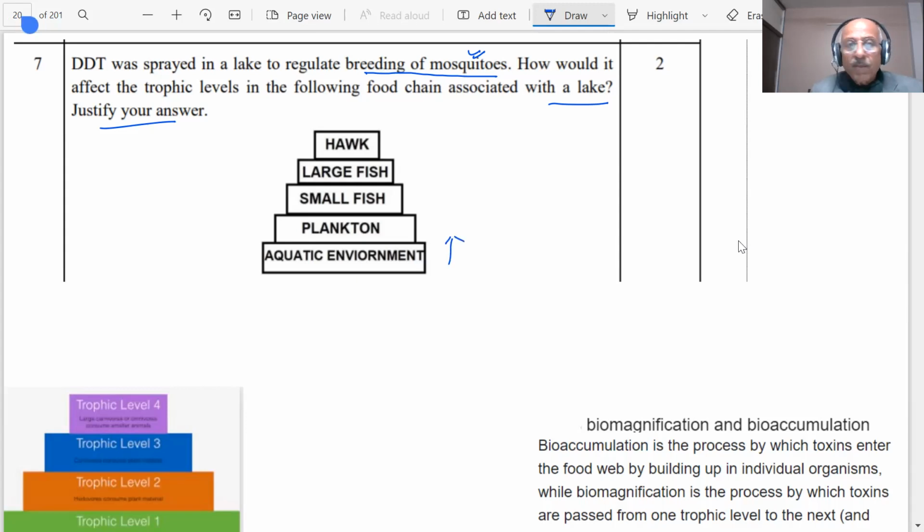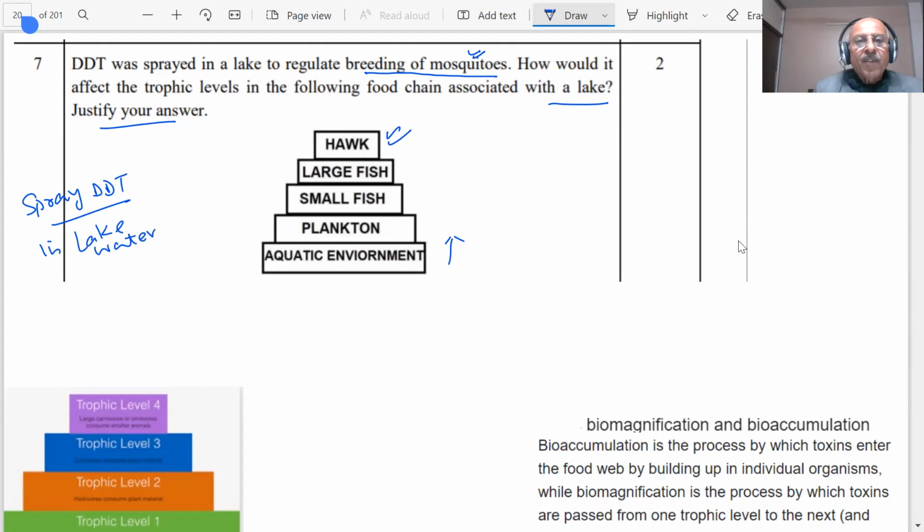So if we see the trophic levels, you will see trophic level 1 primary, trophic level 1 secondary, then trophic level 2, then trophic level 3, and trophic level 4. This is the highest trophic level. What will happen if I spray DDT? There will be DDT in the lake water. Lake water has DDT.